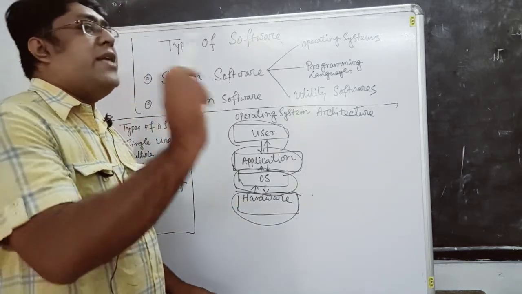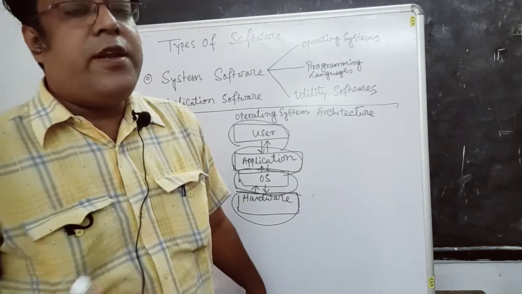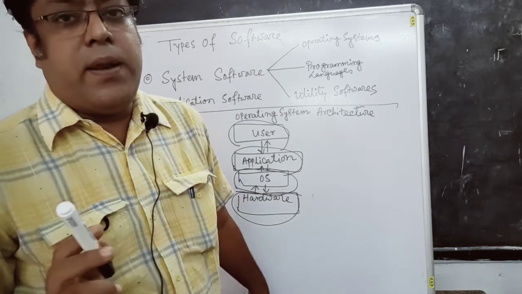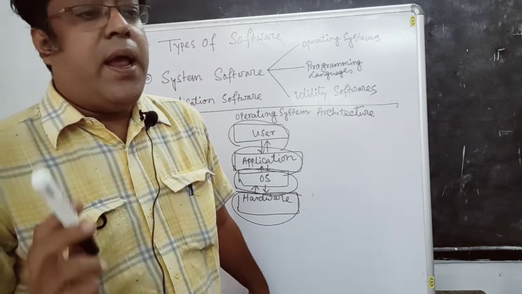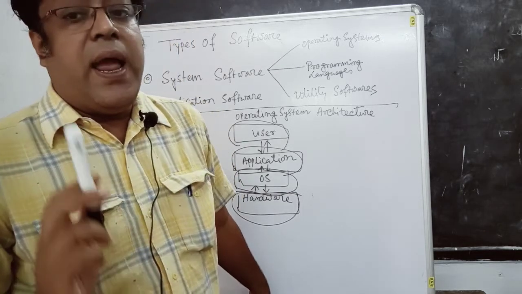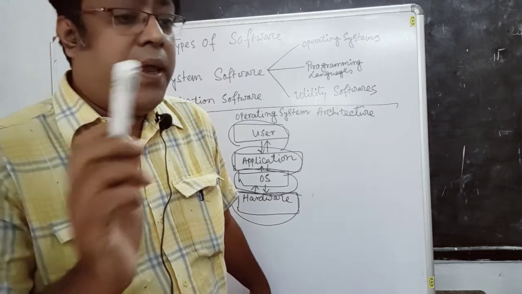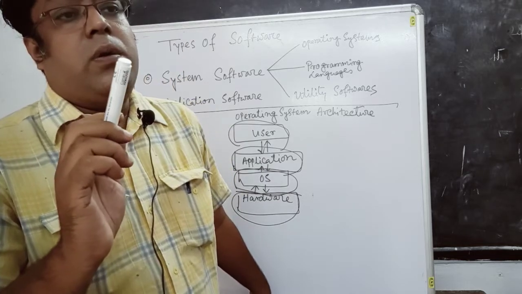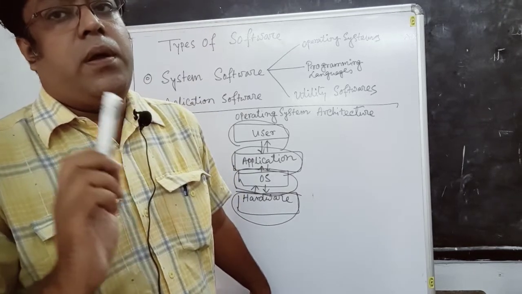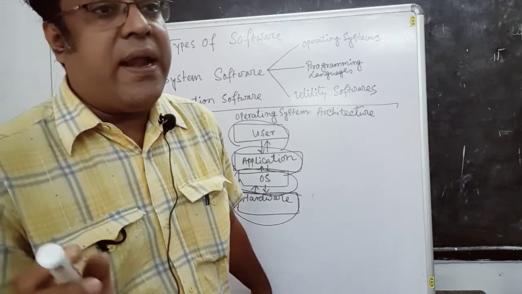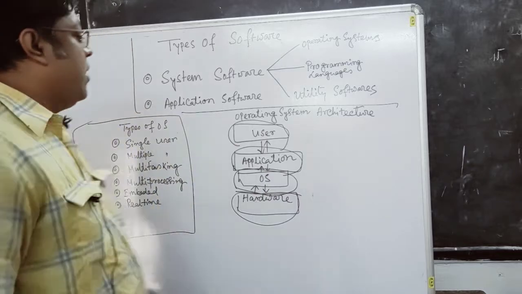One question arises: what is the difference between interpreter and compiler? The interpreter interprets line by line, and the compiler compiles at a time, after completing a particular code or job.